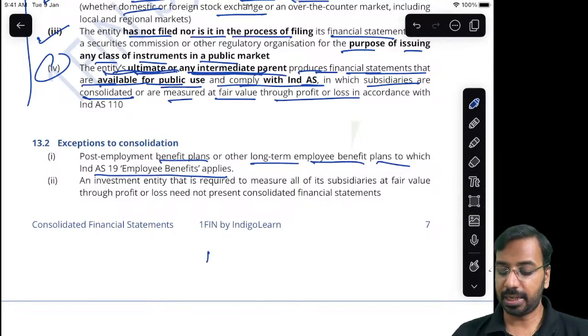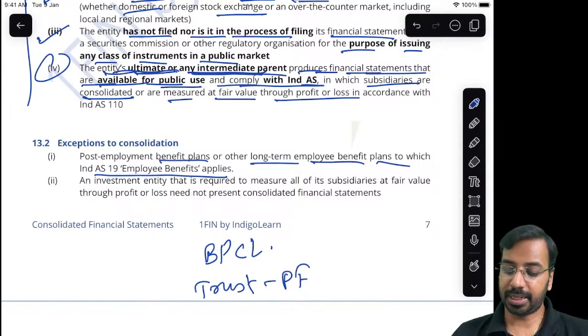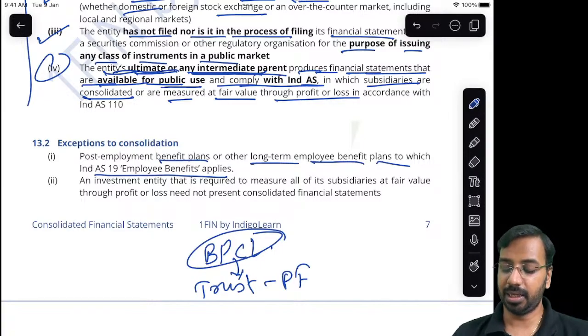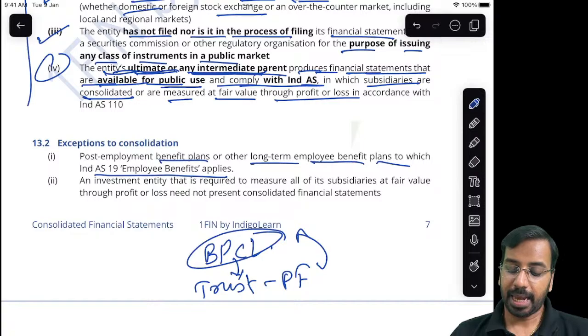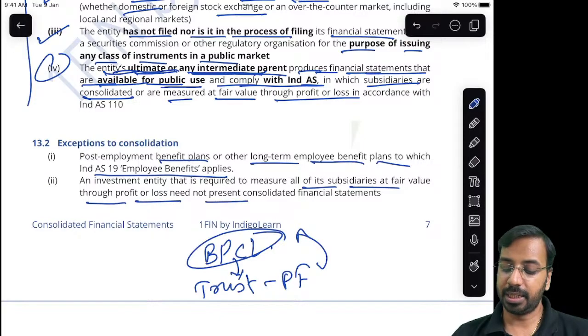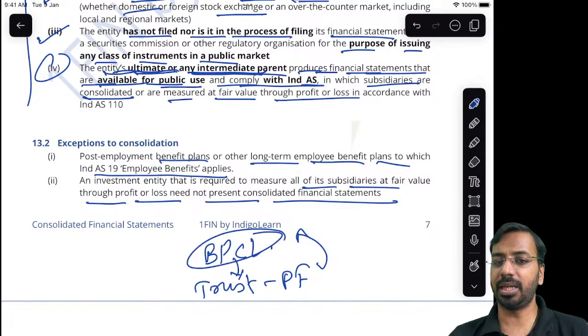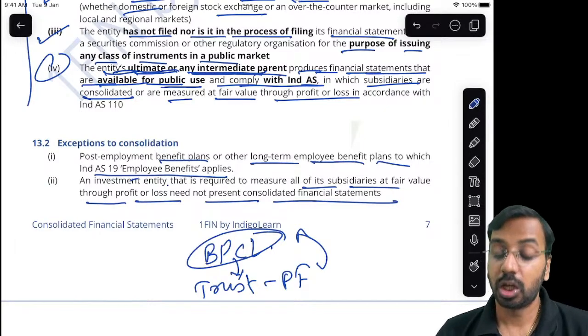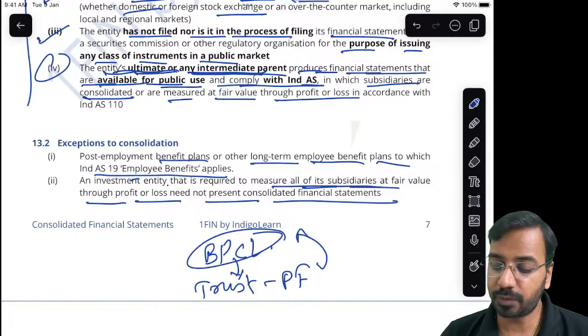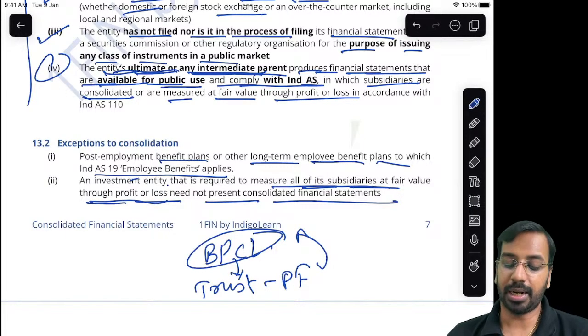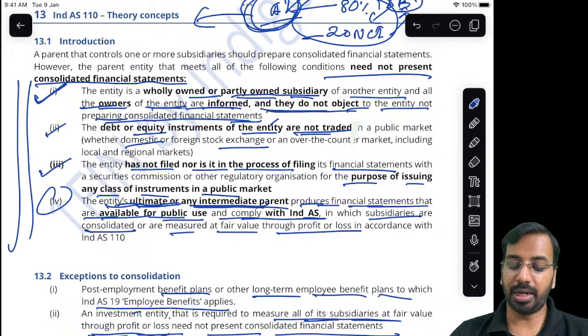So sometimes what happens is, let us say there is a company, BPCL, it has a trust for PF. Technically, BPCL controls this trust, indirectly, but this need not be consolidated. Then, an investment entity that is required to measure all of its subsidiaries at fair value through P&L need not present consolidated financial statements. So if it is an investment entity, the purpose is to get the money and invest. If that is the case, then the investment entity is not required to consolidate if it measures all of its subsidiaries at fair value through P&L, right? So if these 4 conditions are met and these 2 exceptions, you don't need to consolidate.